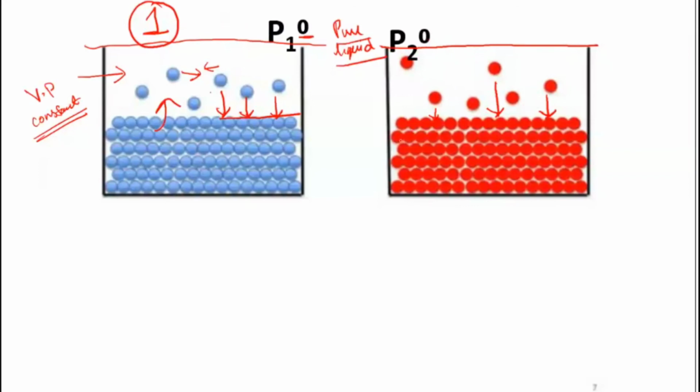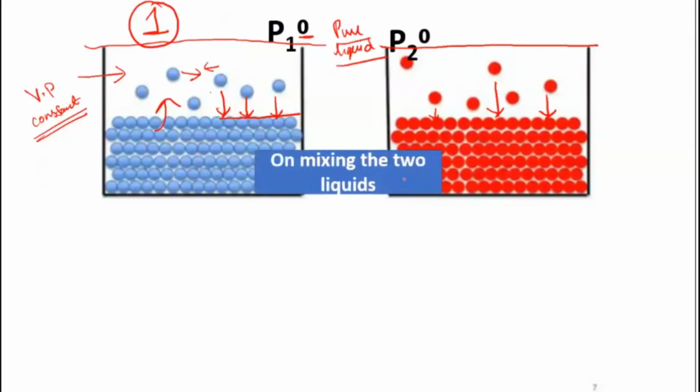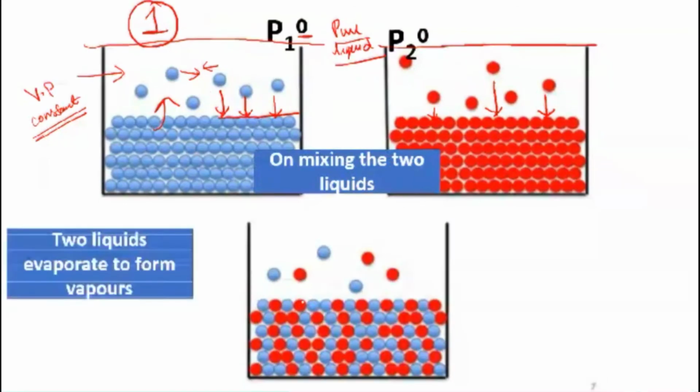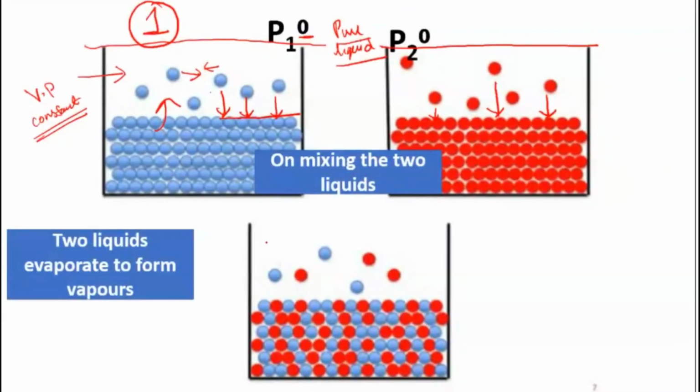Now when you mix these two liquids, you are forming a solution here. Now when you have a solution, both of these gases, because both of them are volatile, will go into the empty space and they will exert a pressure. On the surface you can see blue molecules are there and then red ones are there. Again you have blue and again you have red.